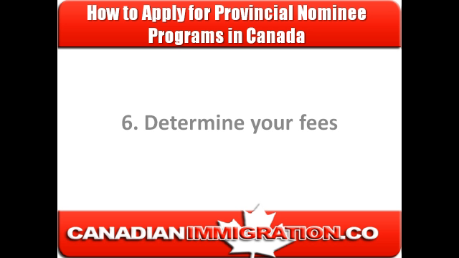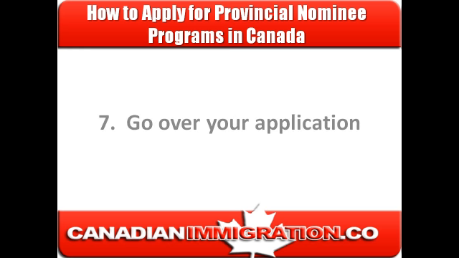The fee is non-refundable. The right of permanent residence fee for you and your accompanying spouse or common law partner, if it applies, would be paid after your application is processed, but before Citizenship and Immigration Canada can issue your permanent residence visa. If you do not use your visa, or if your application is denied or cancelled, this fee is refundable. You will also need to pay for your medical examination, language testing if required, and police certificate if required. Step 7 is to go over your application.